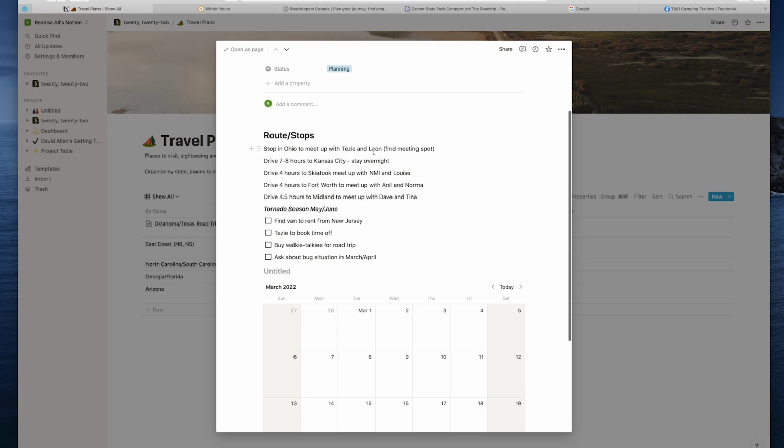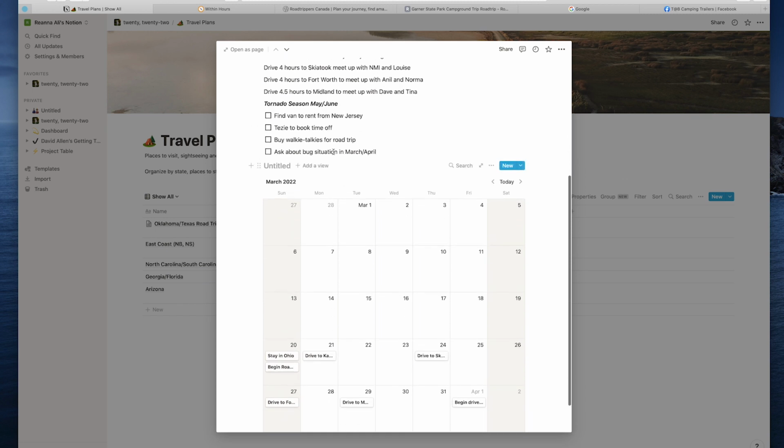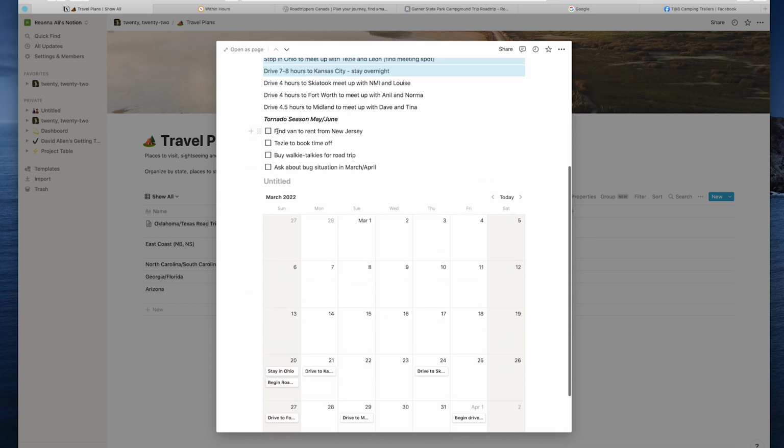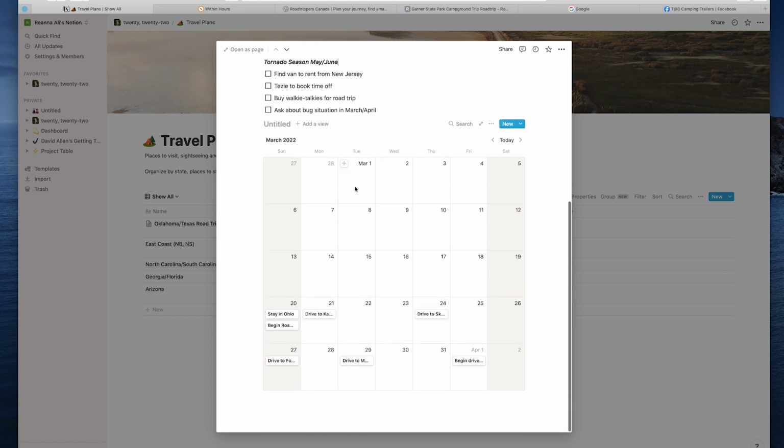So I'm going to stop in Ohio and I'm going to meet up with a friend. And then I'm going to stop and drive 4 hours to different places. It's going to be tornado season. I've made note of that. I have some tasks here that I need to do.